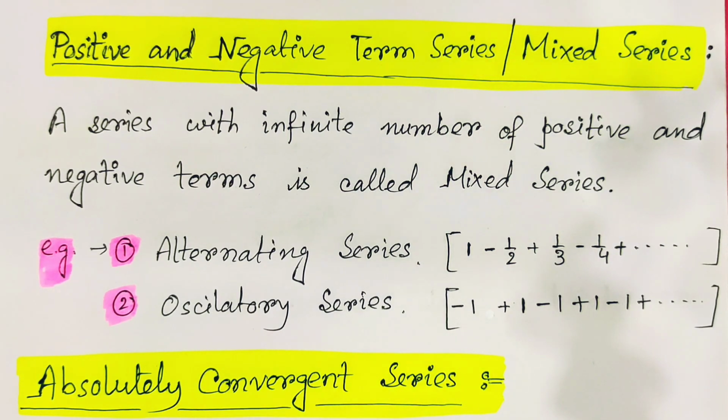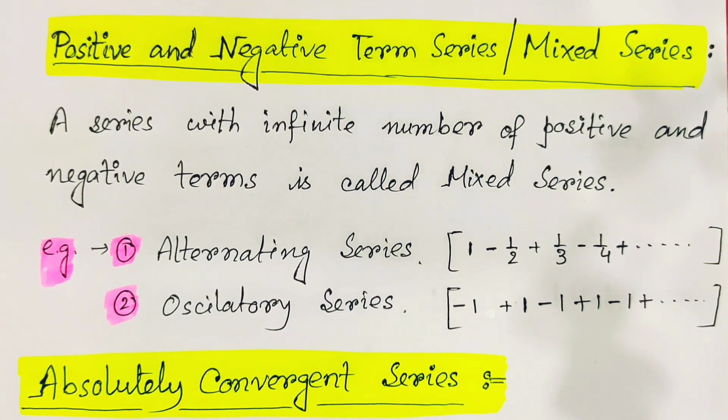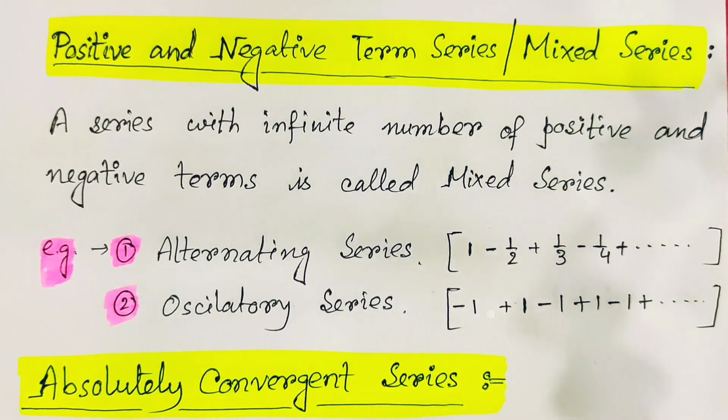It is not necessary that the terms alternate between positive and negative for it to be a mixed series. In an entire series, there may be a few terms positive, then a few terms negative, then again a few terms positive, with no parity. That means it is not necessary that if 10 terms are positive, the next 10 terms should be negative. That is not mandatory. What is mandatory is that an infinite number of positive as well as an infinite number of negative terms are there, not in a proper order. Then it is a mixed series, a mixture of positive and negative terms.